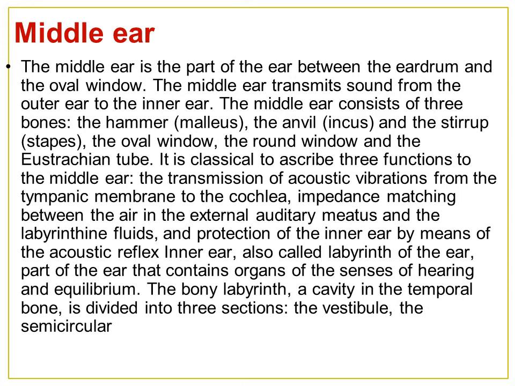The inner ear, which is called the labyrinth of the ear, is the part of the ear that contains the organs of the senses of hearing and equilibrium. The bony labyrinth, a cavity in the temporal bone, is divided into three sections: the vestibule, the semicircular canal, and the cochlea. This was about the middle ear.